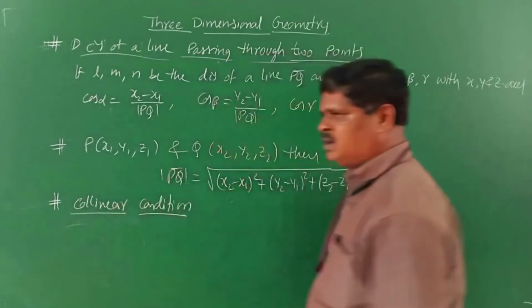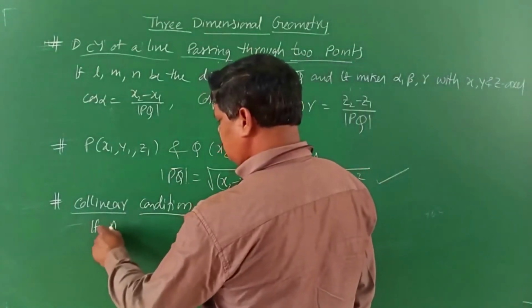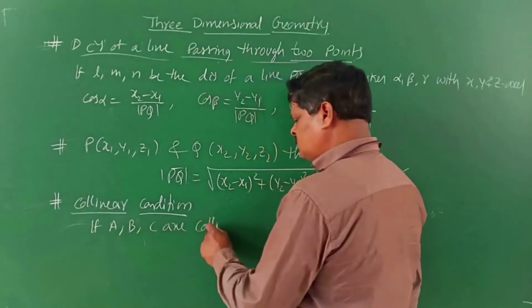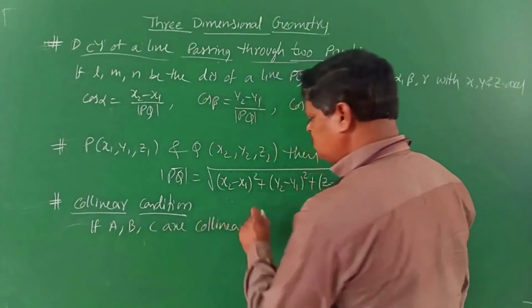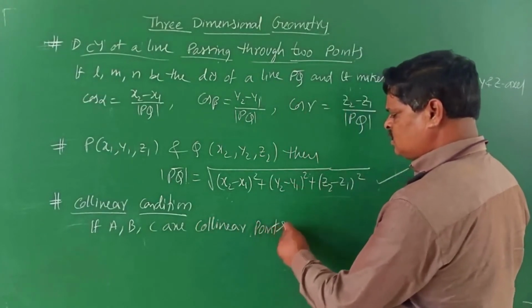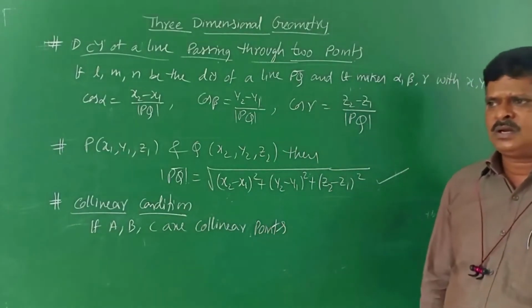If A, B, C are collinear points, how do we show that? Using direction ratios, not like last year, children.